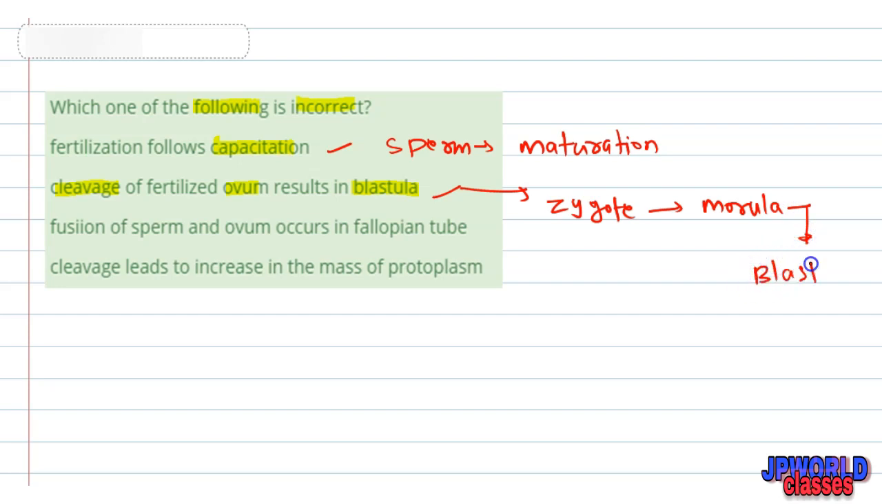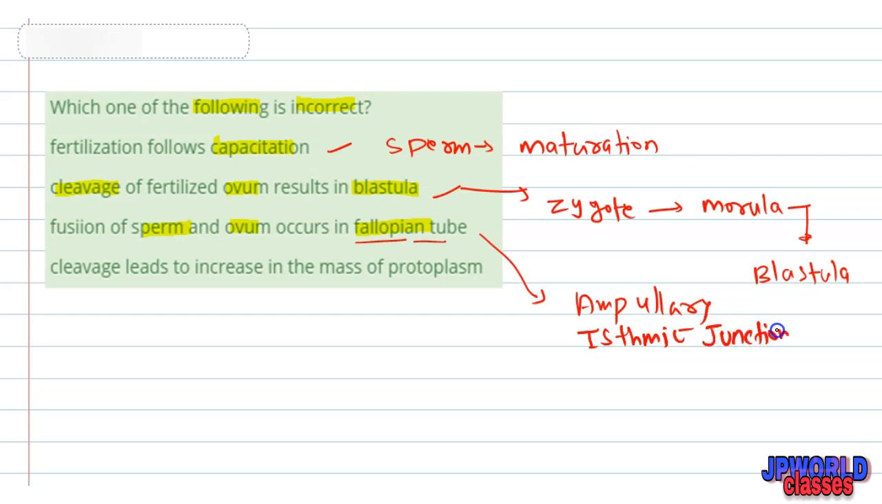So let's move to our third statement, which says that fusion of sperm and ovum occurs in the fallopian tube. So it is also a correct statement because the fusion of sperm and ovum happens only in the fallopian tube at a specific location. That location we call the ampullary-isthmic junction. So fusion of sperm and ovum occurs in the fallopian tube at the isthmic junction. So it is a correct option.